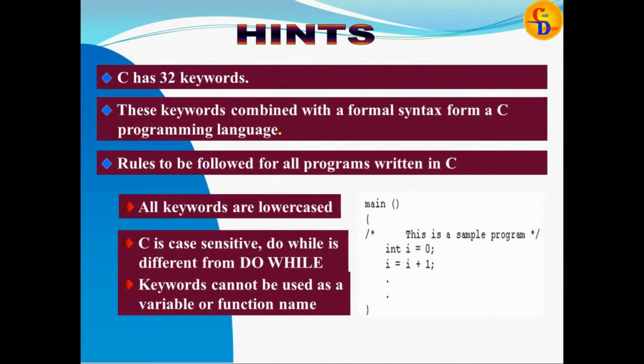The formal syntax of the C programming language has rules to be followed for all programs written in C. All keywords are lowercase. For example, C is case sensitive, so do while is different from the capitalized DO WHILE. Keywords cannot be used as a variable or function name. This is an example program. Main is the main function. Integer is a declaration, where int is the data type. I equals 0 is the initial value. Then I equals I plus 1, and so on.